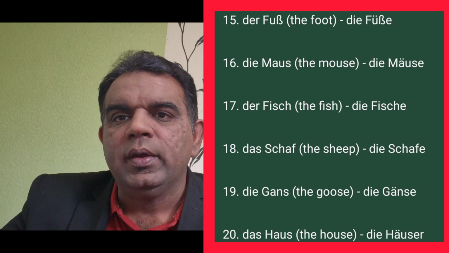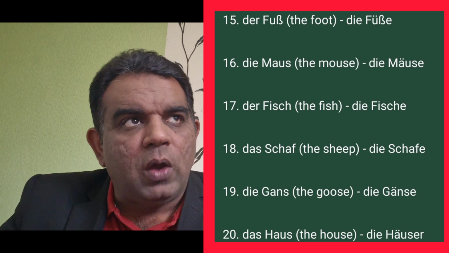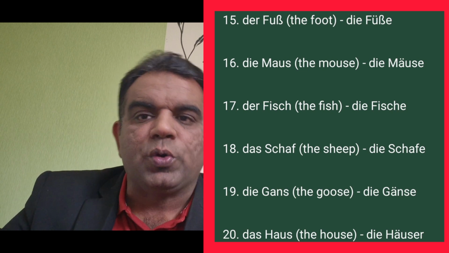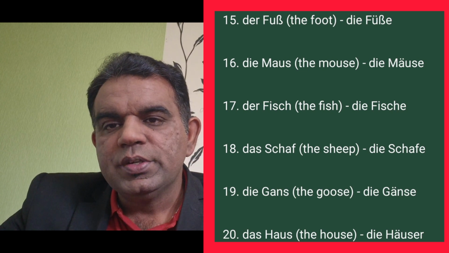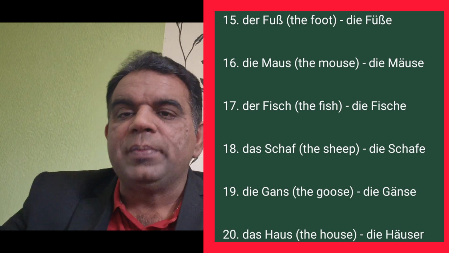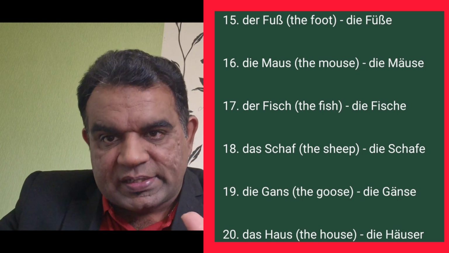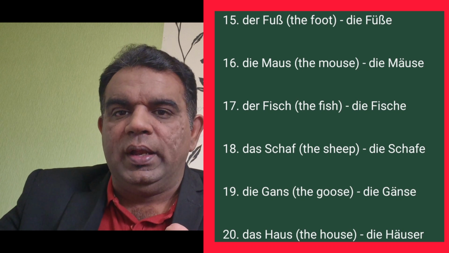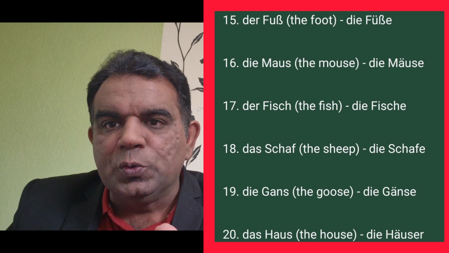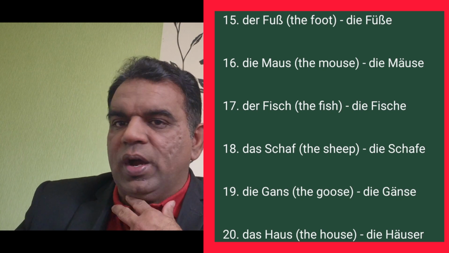Some nouns are written with the article der, some with die, and some with das. And when any noun is in the plural form, we write the article die. Did you understand this point or not?